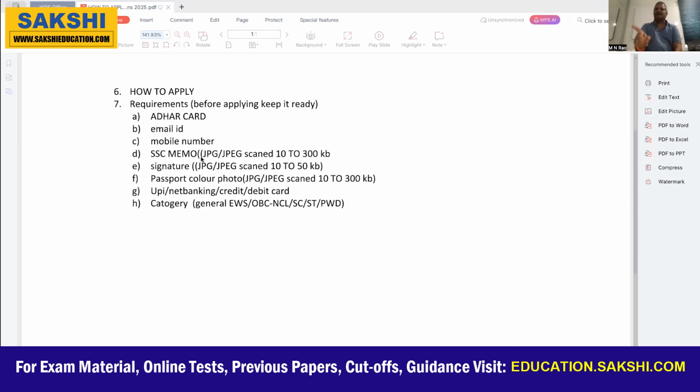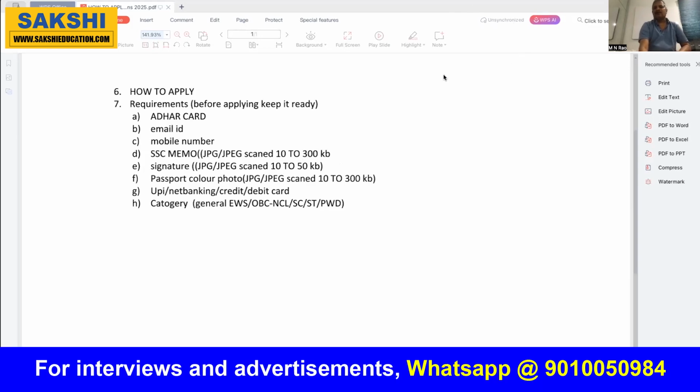Now needed is the SSC memo, that is, the 10th class memo, and a signature and a passport size photo. These three things are a must. And it's clearly given: SSC memo is 10 to 300 KB, signature 10 to 50 KB, passport size photo 10 to 300 KB. This is also an important thing you have to remember.